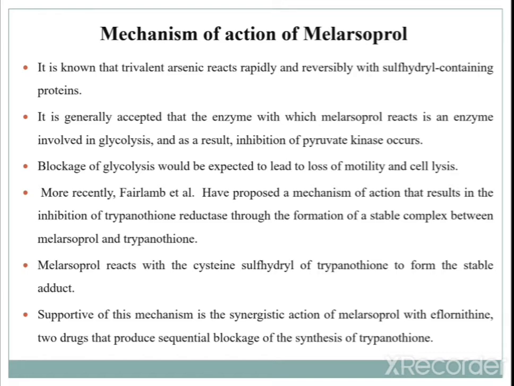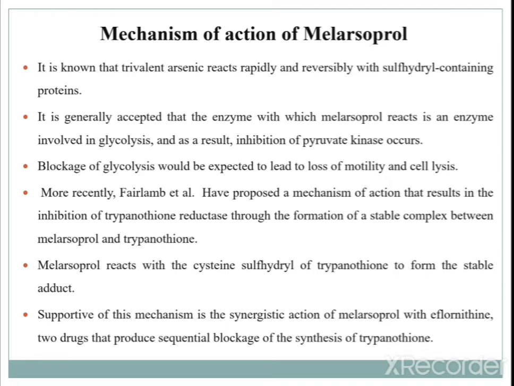Blockage of glycolysis would be expected to lead to loss of motility of the cells. So, the glycolysis cycle, or the enzymes involved in it, are disturbed because of this complex of sulfhydryl protein and arsenic-containing compound. They lead to loss of motility and cell lysis. More recently, Fairlamb et al. have proposed a mechanism of action that results in the inhibition of trypanothione reductase.